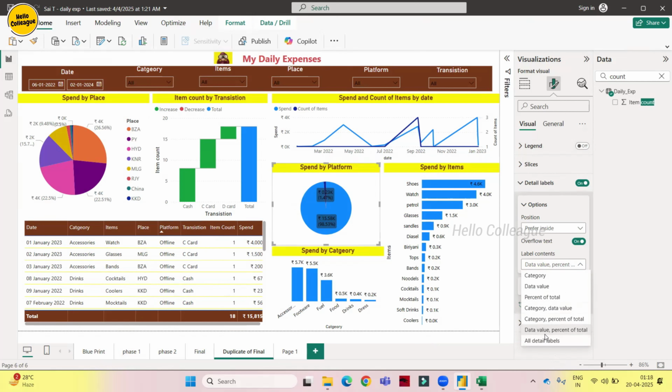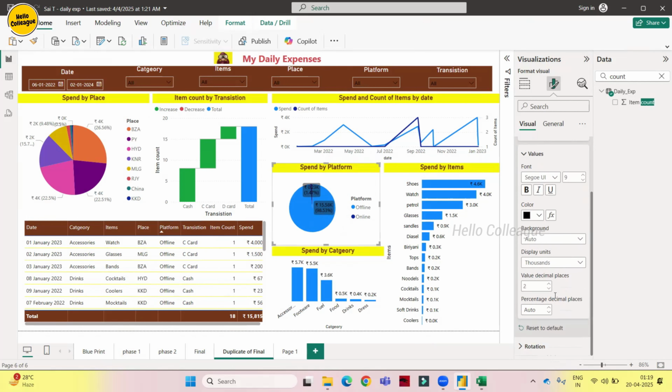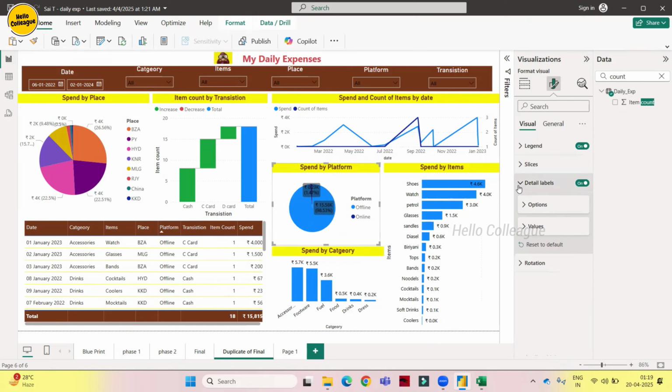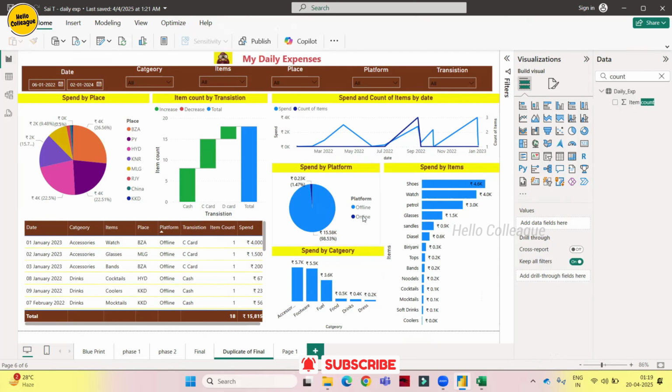Okay, fine, let's keep only these two, turn on the legend, and keep it outside. Yeah, see, now it is good. We are showing the platform here, and the number is also visible, so this is good.